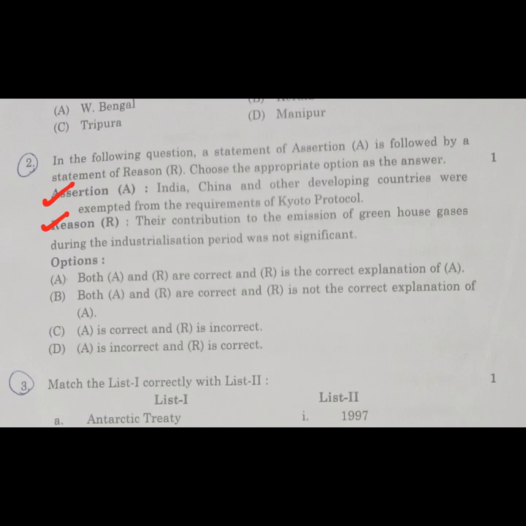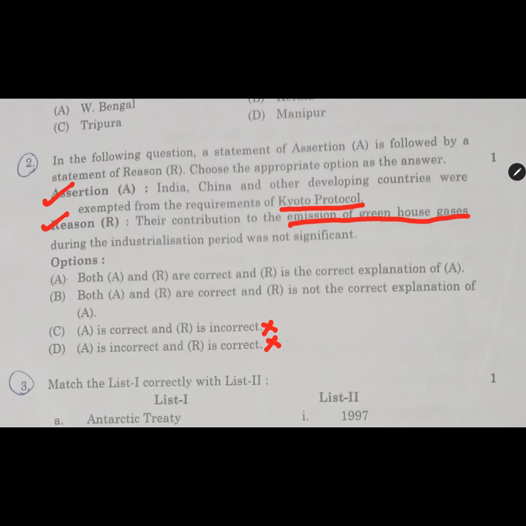One thing I would like to tell you for assertion and reason: there is a trick. You need to use the elimination method in MCQ questions, and specifically in assertion reason. The thing we are talking about is the Kyoto Protocol, and that was for the emission of greenhouse gases. That means the two statements are interrelated to each other. That means the reason is correct, the assertion is also correct, so none of them is incorrect. So both these options get eliminated.